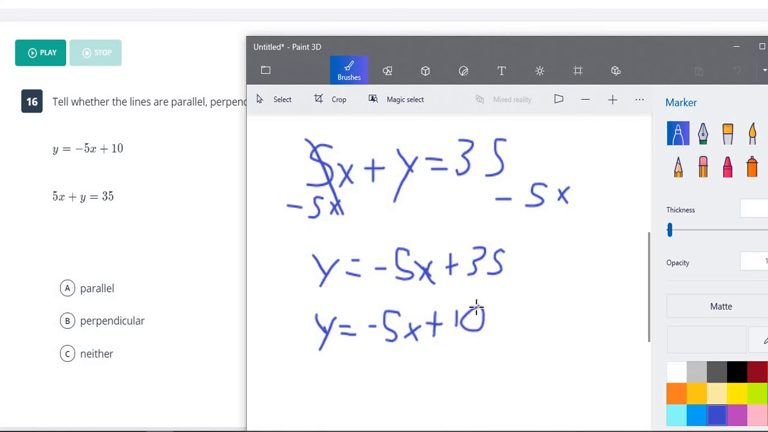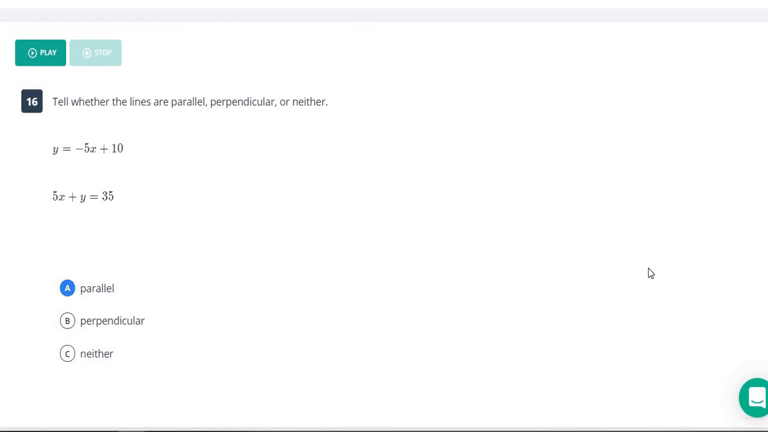So again, this is y equals mx plus b. Our m is the slope, it's the number next to the x. And if our slopes are the same, that means these are parallel. And negative 5 and negative 5 obviously are the same, so these are parallel lines.